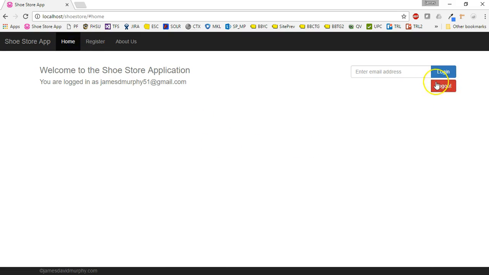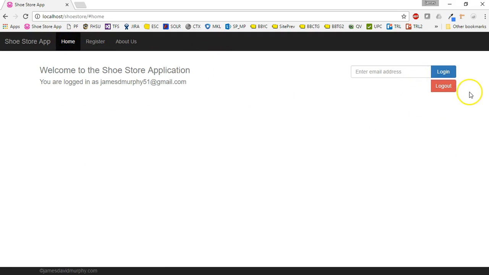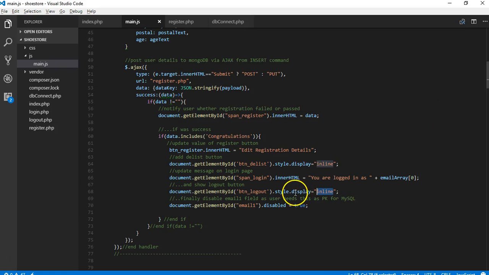So you see this appeared, this wasn't there before, because when a user registers, we also want to automatically log them in. We don't want to have them register and then separately have to log in. So we now consider them logged in. I have to provide this logout button as well, and I simply did that, like I said, by changing the display CSS attribute to inline.